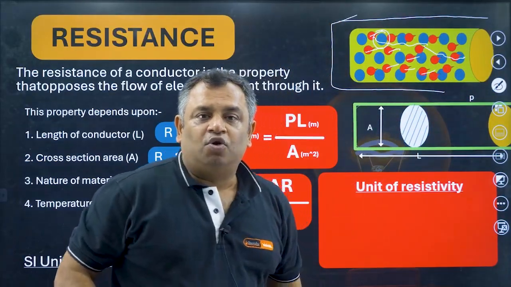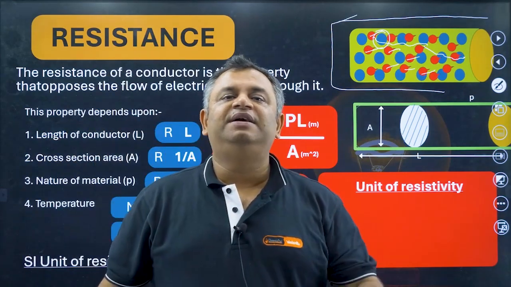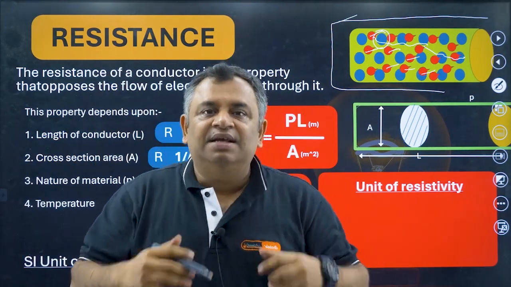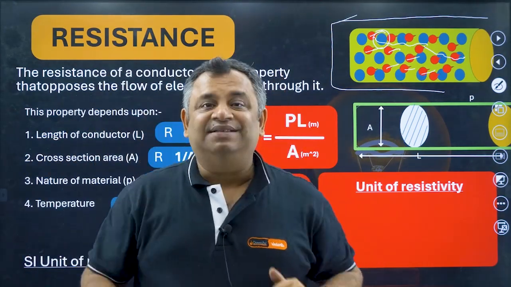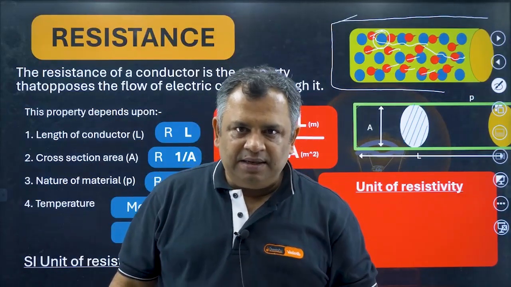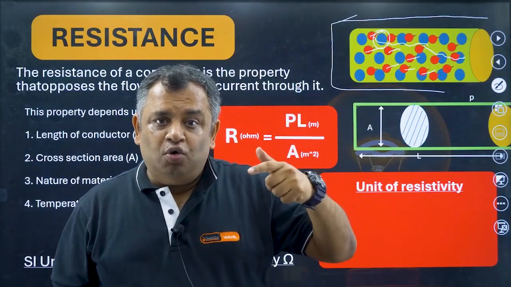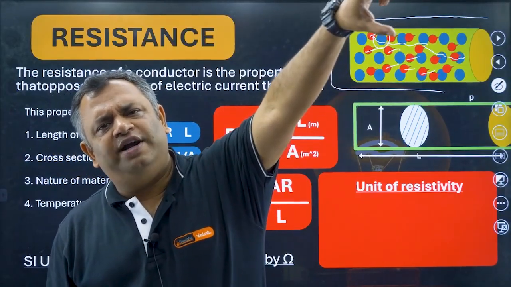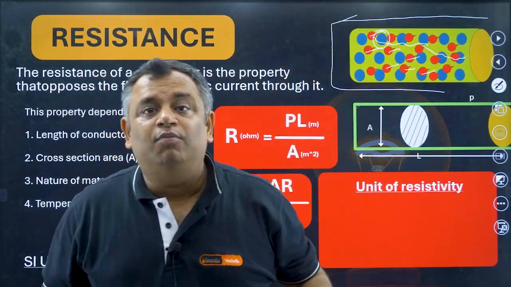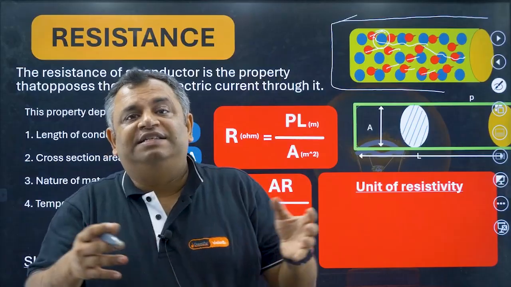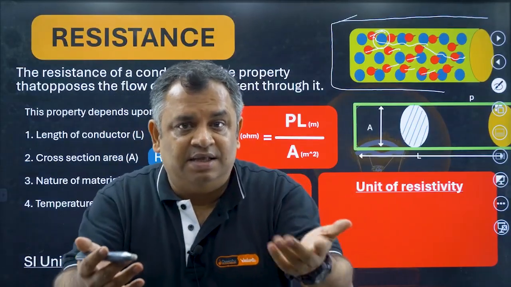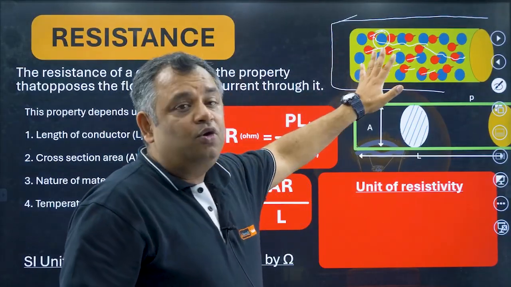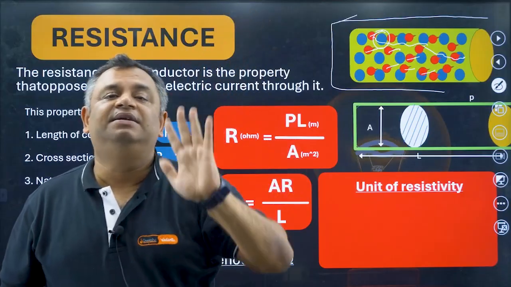So the flow of electron is being resisted by the atoms, and this generates the resistance. Understood? Simple thing. Now imagine you being in a very dense corridor, then you'll have more resistance. If the corridor is empty, you'll have less resistance. Similarly, we are going to talk about on what things the resistance depends upon.